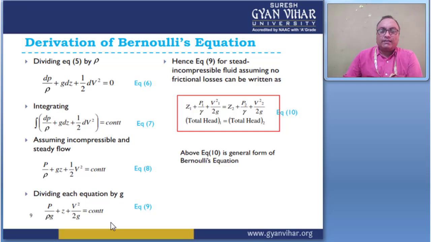Then this can be written for two heads here. If I consider the two heads 1 and 2, it gives total head 1 equal to total head 2. The above equation 10 is the general form of the Bernoulli equation, which applies if head loss is not given here, right? So this is the general form of the Bernoulli's equation.